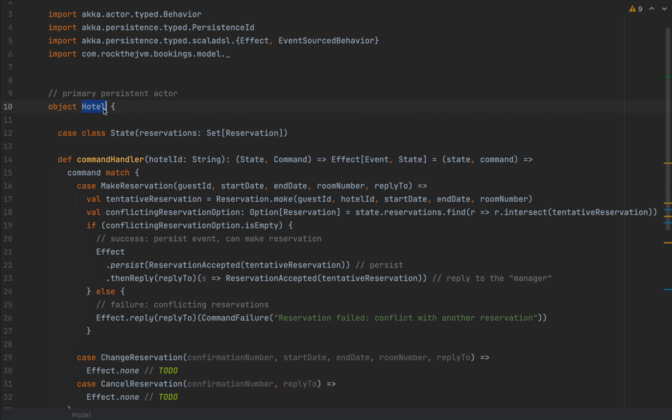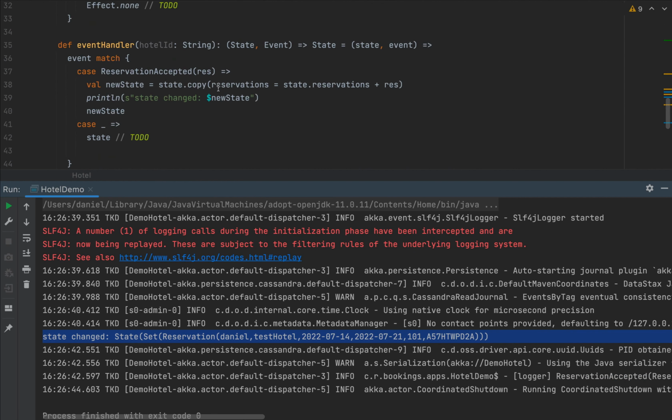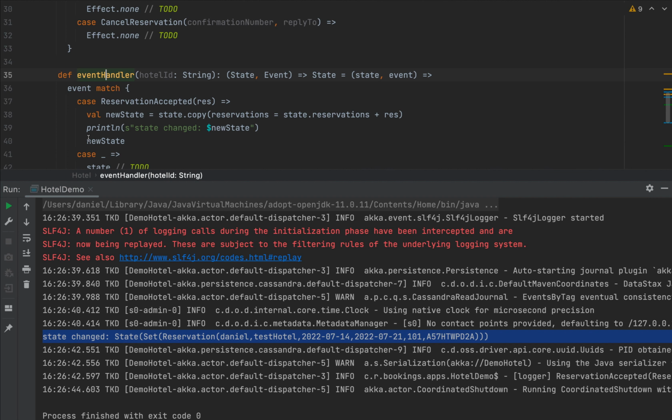Now, looking at the hotel, if we go back to the logs of the running of the previous application, notice that we also have state changed here. State changed means that our event handler worked correctly, in the sense that after the event was persisted in Cassandra, the internal state of the actor was changed to the set that now contains the reservation with the name Daniel. The hotel is test hotel. The dates are as I typed. The room is 101, and the randomly generated string is the confirmation number.